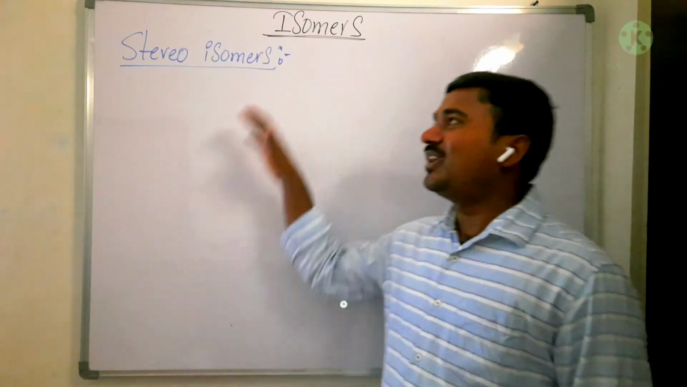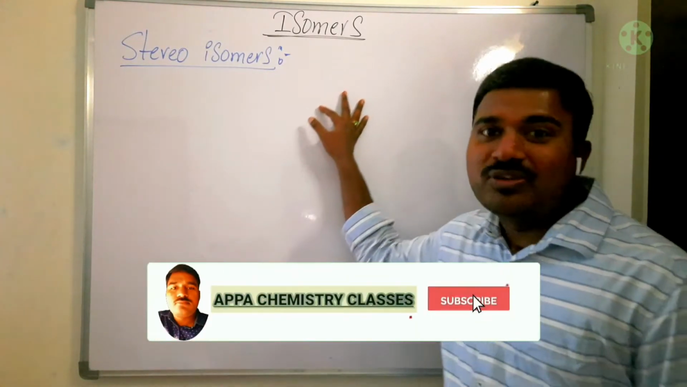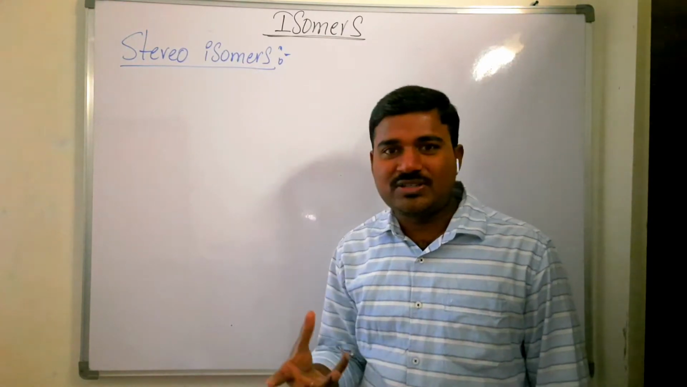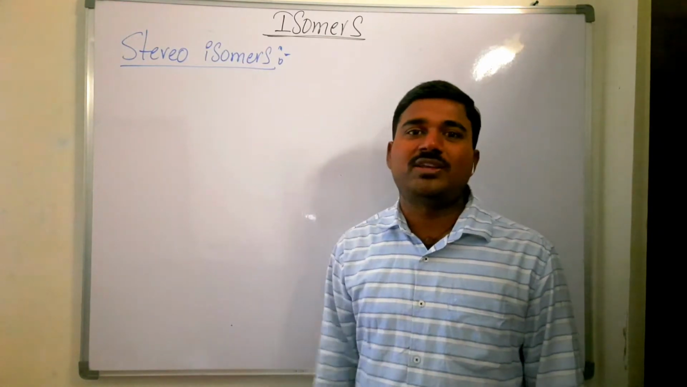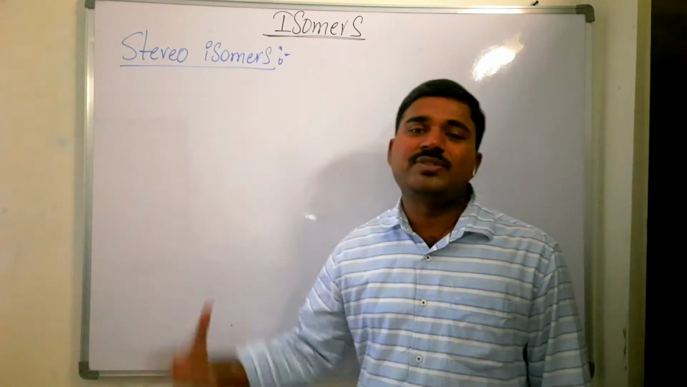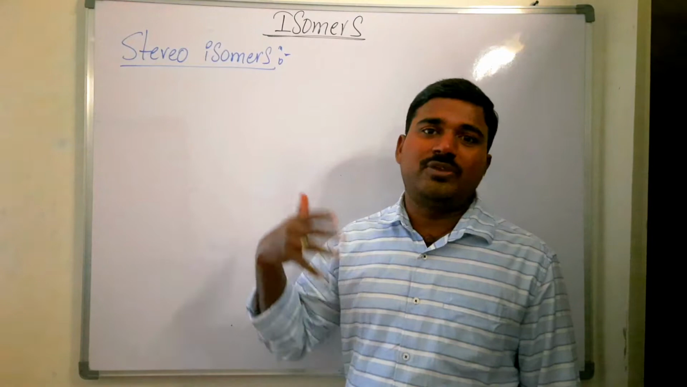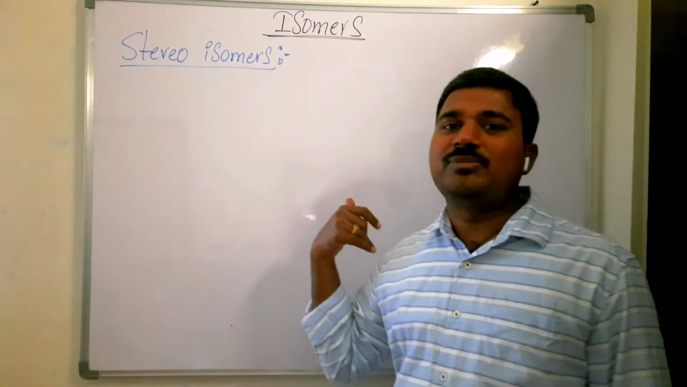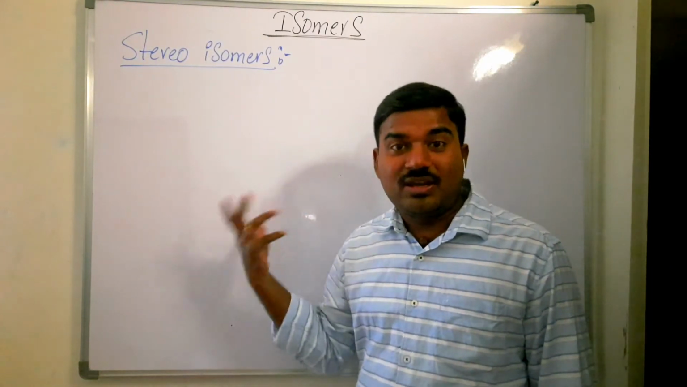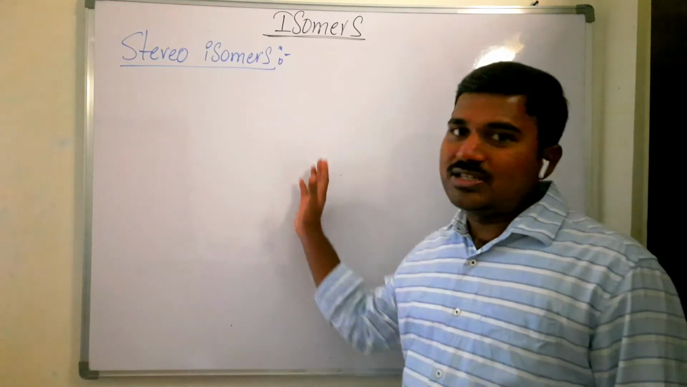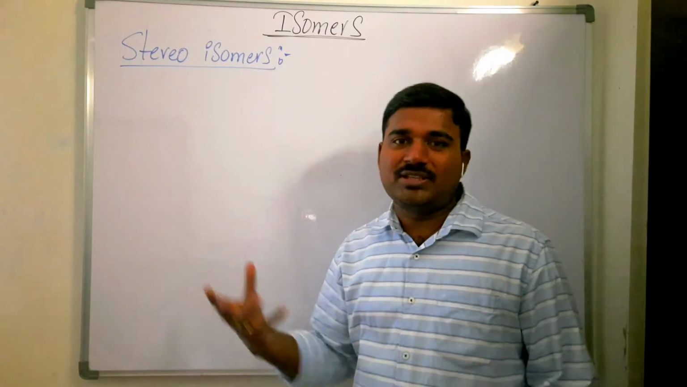Now today's topic is isomers. So far we had seen three videos. In those, we discussed structural isomers completely. In the first video we saw the classification of isomers, and chain and positional isomers. In the second video we saw functional group isomers and metamers. In the third video we saw tautomers and ring-chain isomers. That is, structural isomers we saw in detail with examples.